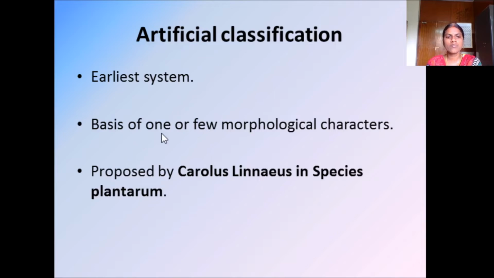On the basis of one or few morphological characters of the organisms, Carolus Linnaeus classified the animals as well as the plants. This artificial classification was proposed by Carolus Linnaeus in Species Plantarum.